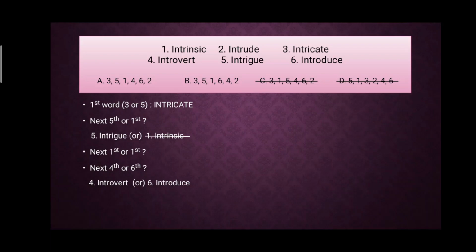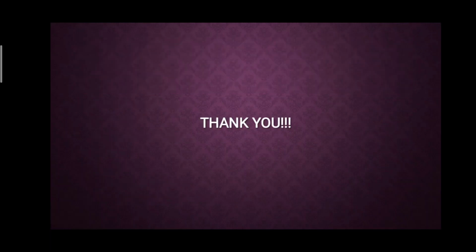Obviously introduce will come first. I N T R O are the common letters. Introduce will come first, D comes before V. Therefore I know the sequence. I can eliminate option A, and option B is the answer, because the sixth word will come first. This is how you will be able to determine the correct sequence of the words.